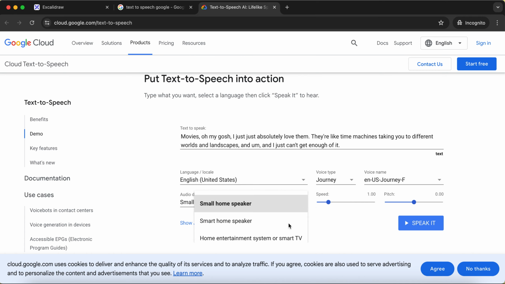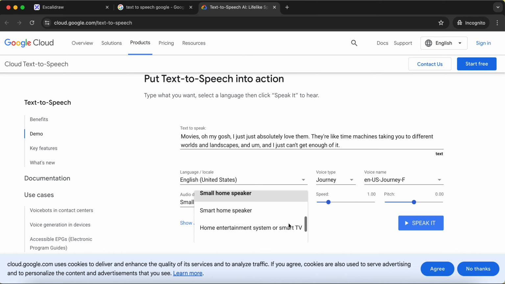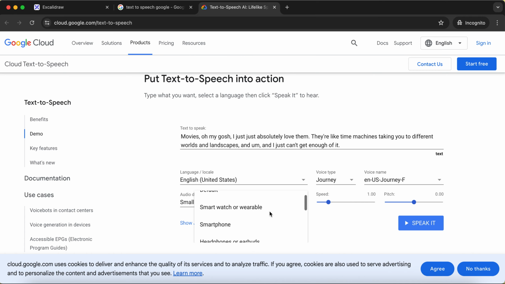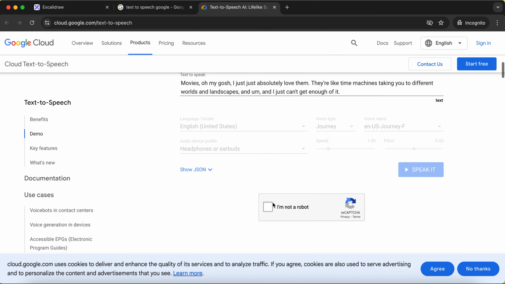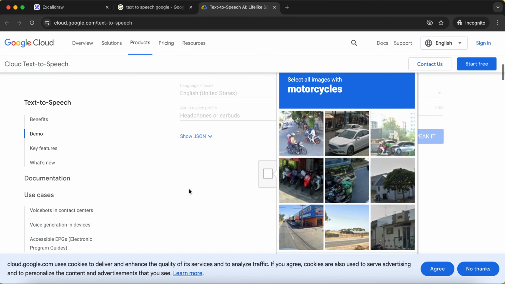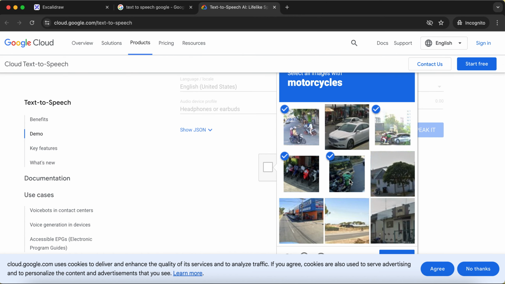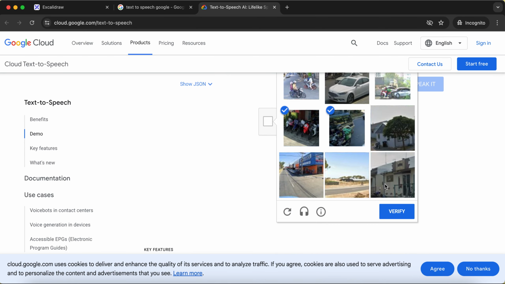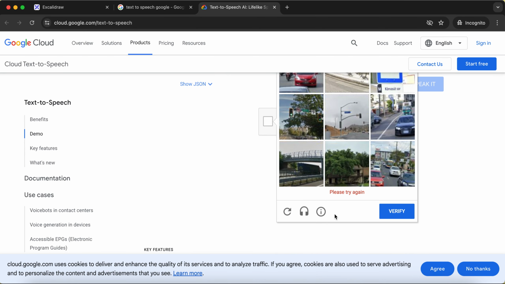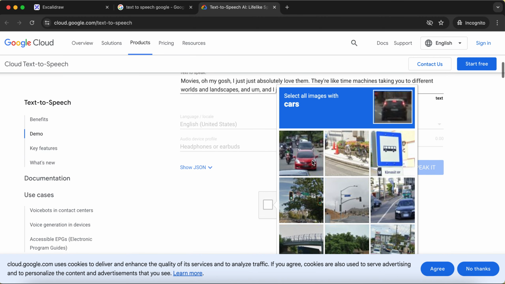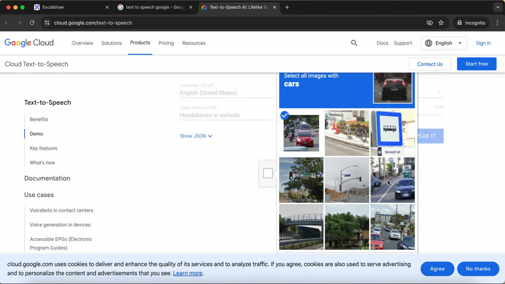I'm just going to select these headphones and click on this speak it. You say it, I am not a robot. It asks you to select some kind of authentication mechanism, which we'll quickly do. Verify. Okay, it says select all the cars.